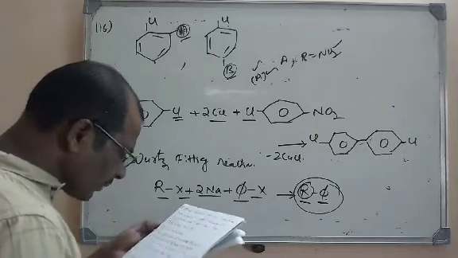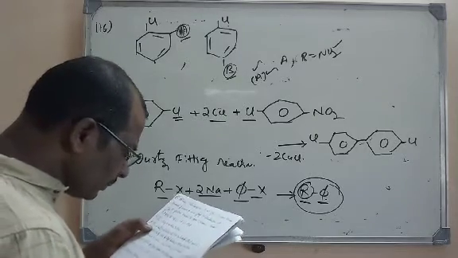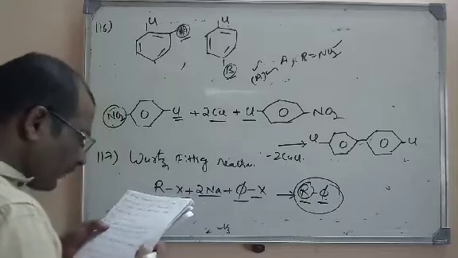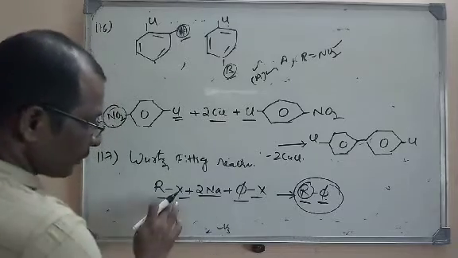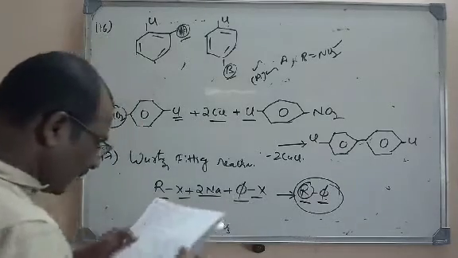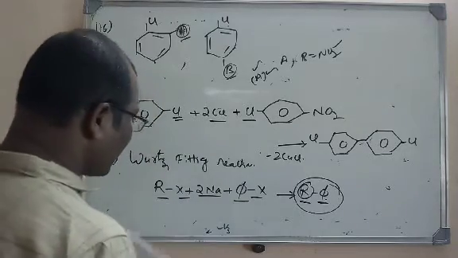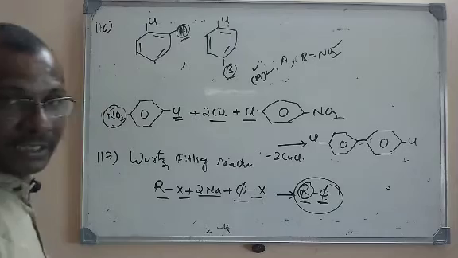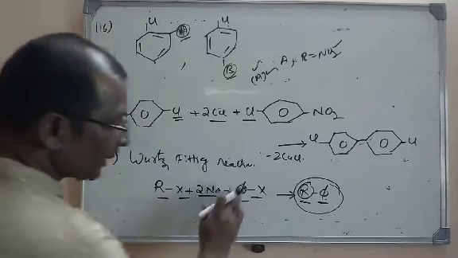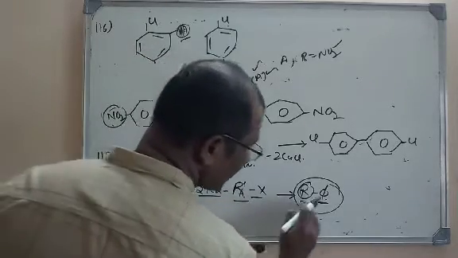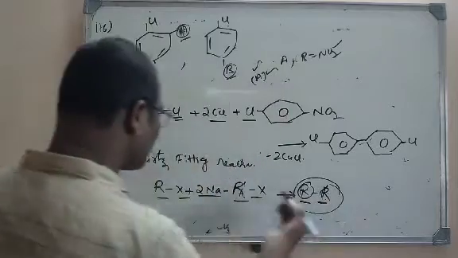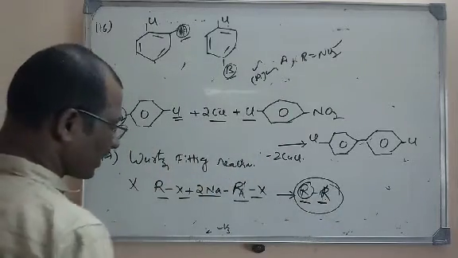Here what they have given is two molecules of aryl halides. Wrong. We have to take one alkyl halide and one aryl halide. Second option, two molecules of alkyl halides. No, both should not be alkyl halides. If both are alkyl halides, for example RX and RX, then it will become R-R, the Wurtz reaction. So this is also not correct.